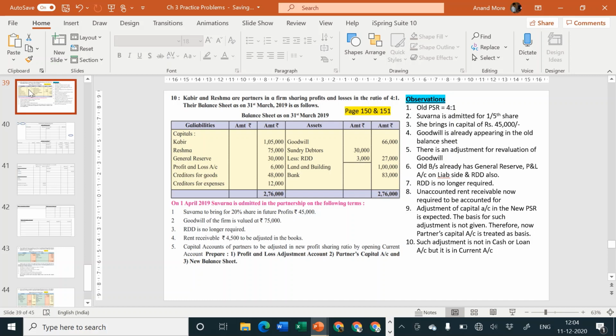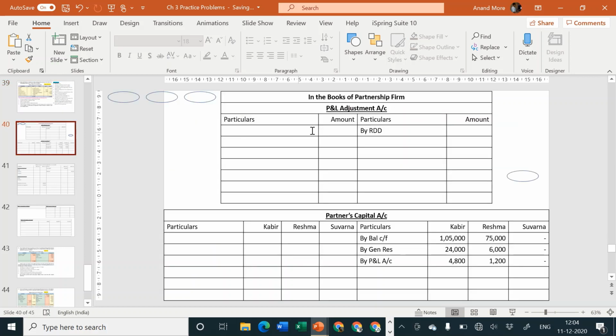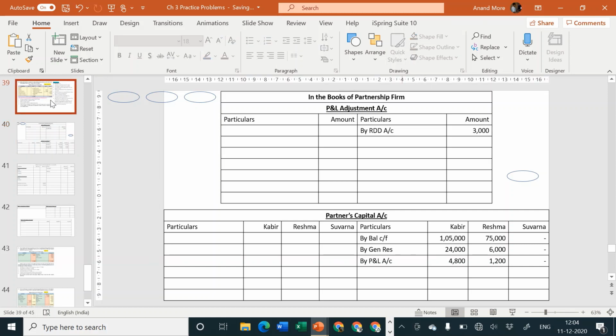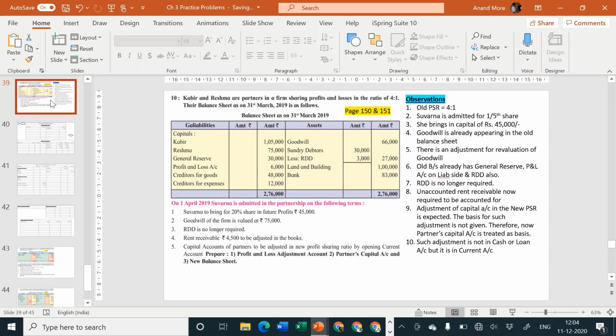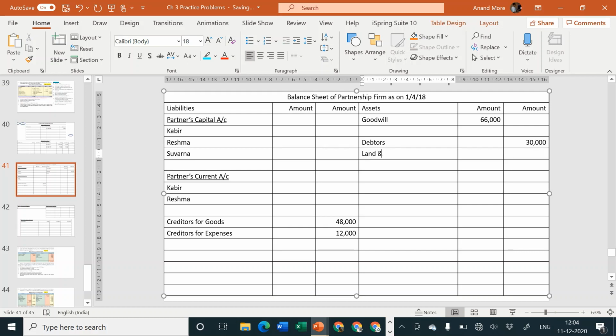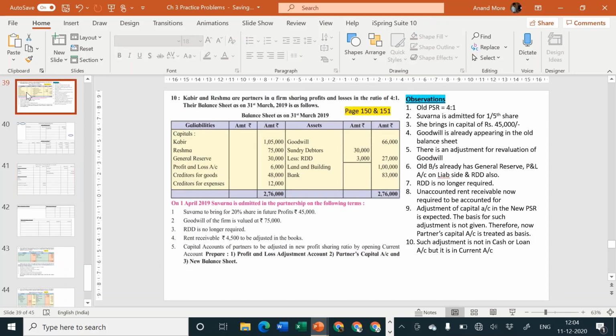What is the old amount of RDD? The old amount of RDD was 3,000. So by RDD account you can say 3,000. Next, land and building. Is there any adjustment for land and building? No. So we can directly write it in the outer column 1 lakh rupees. Next, bank 83,000.